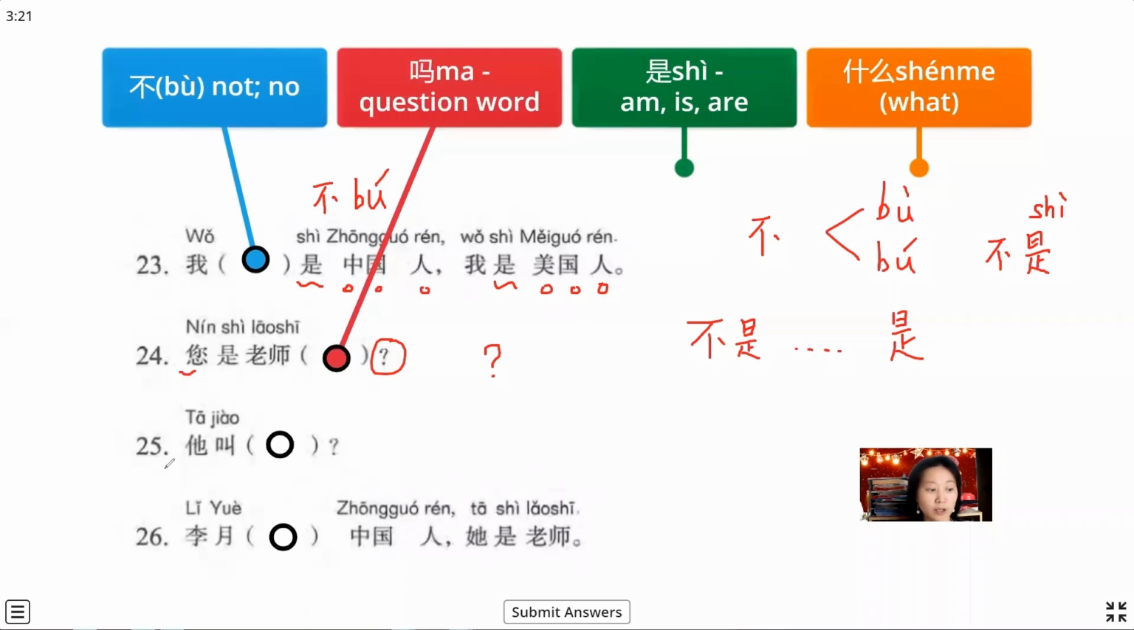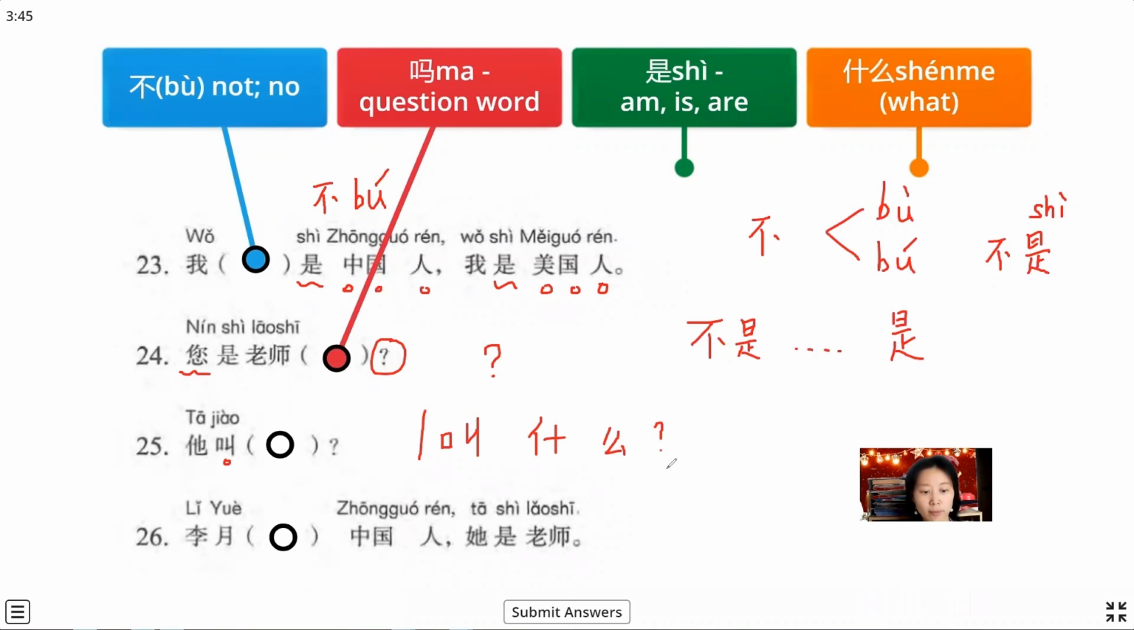Number 25: 叫. We have phrases like 叫什么? 叫 means to be called. 叫什么 asks what's the name. So 他叫什么?